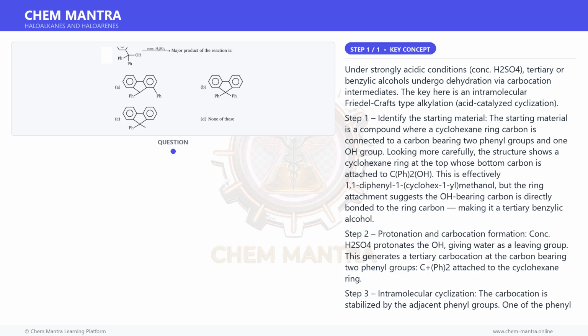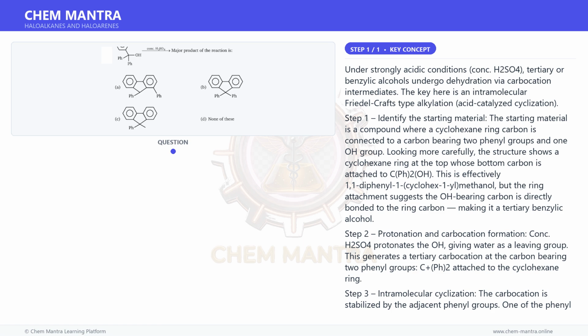Under strongly acidic conditions, conc. H2SO4, tertiary or benzylic alcohols undergo dehydration via carbocation intermediates. The key here is an intramolecular Friedel-Crafts type alkylation, an acid-catalyzed cyclization.